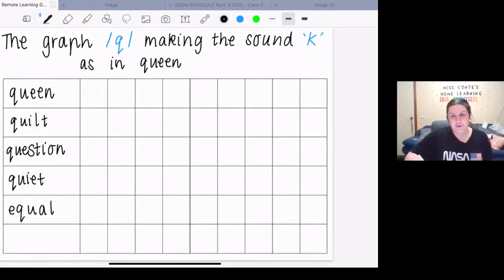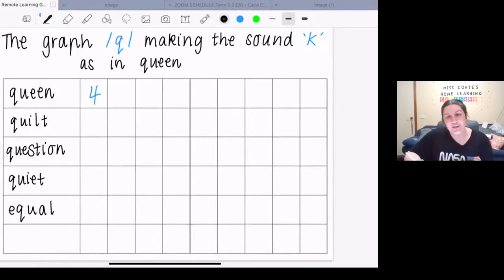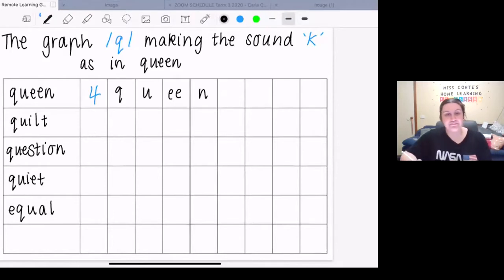The sounds in the word queen are k, w, e, n. There are 4 sounds in the word queen. The letters in the word queen are Q, U, E, N. If you had to spell the word queen, what might the tricky part be to remember? Perhaps it is our graph Q making the sound K.